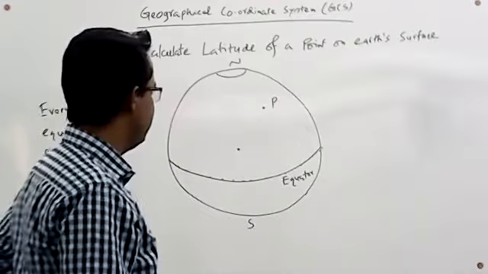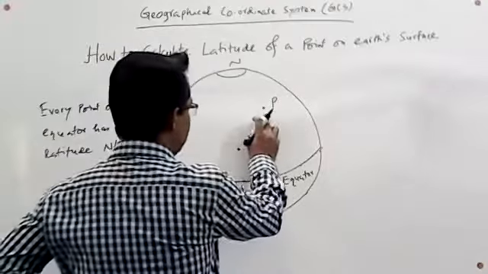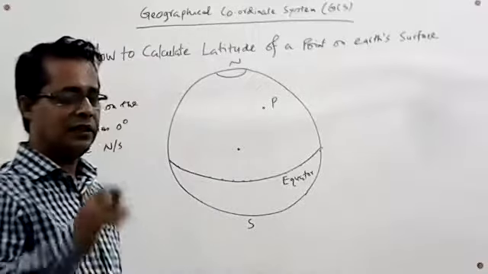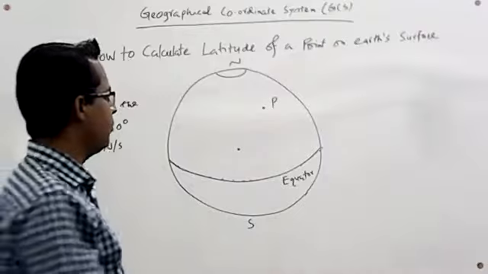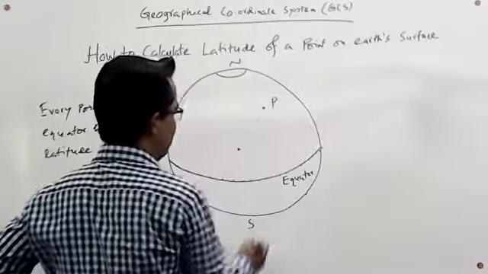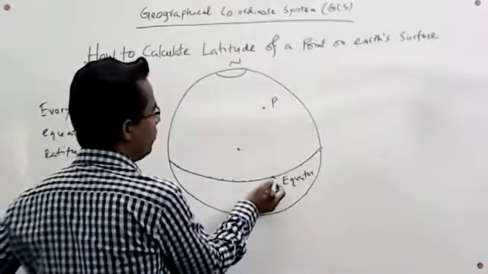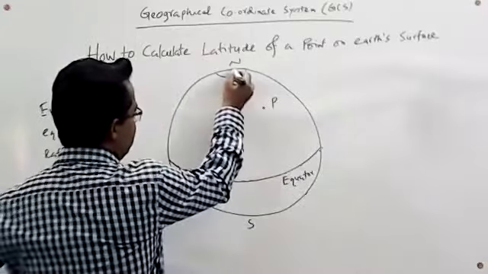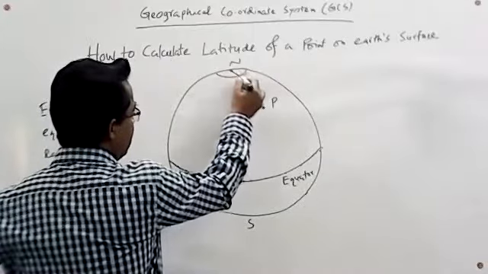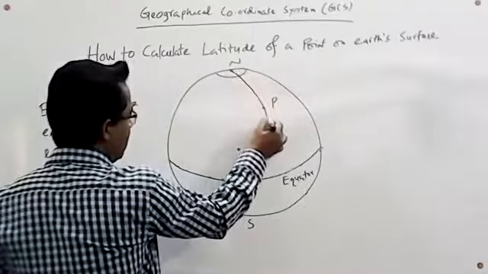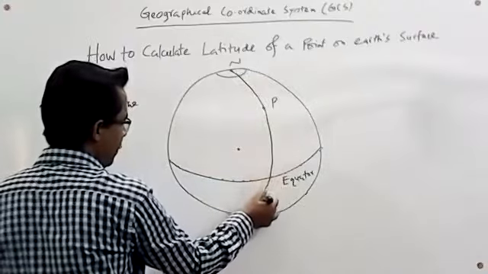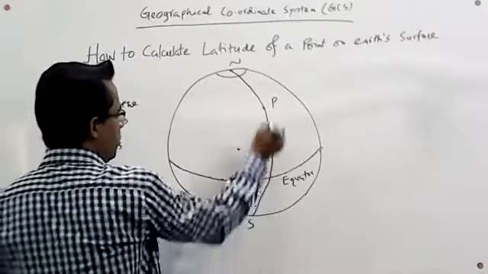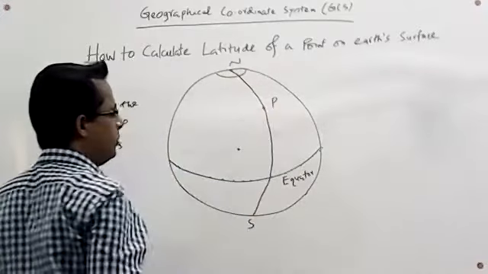If we would like to calculate the latitude of this point, first of all, we have to imagine a line through this point, so that it intersects with the equator at a certain point, and connects the north pole to the south pole, passing through the point P.